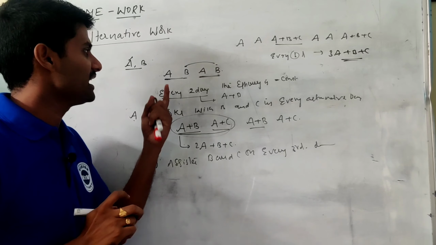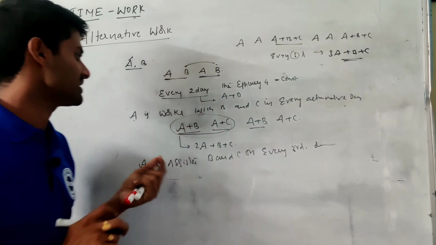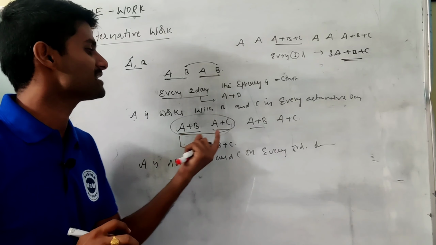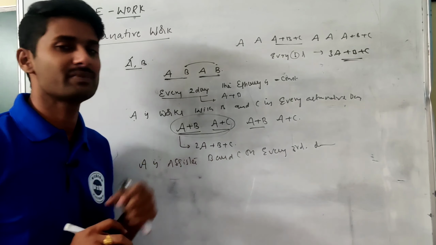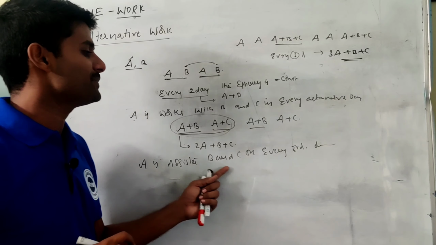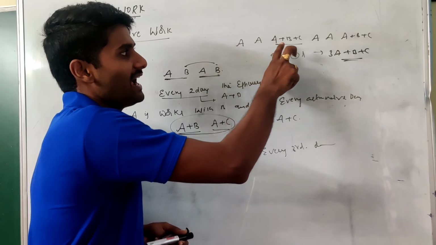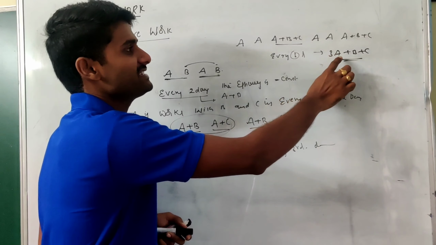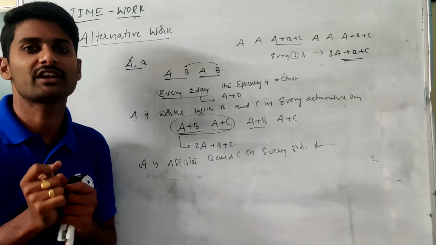See, observe that if it works on alternative days, every 2 days the efficiency is constant. If A and B work with B and C along with alternative days, meaning A plus B, A plus C, it means every 2 days the efficiency is 2A plus B plus C. If A assists B and C on every third day, it means first 2 days A works alone and on the third day A works along with B and C, so the total efficiency is 3A plus B plus C. So these are the basic information for the alternative days concept.